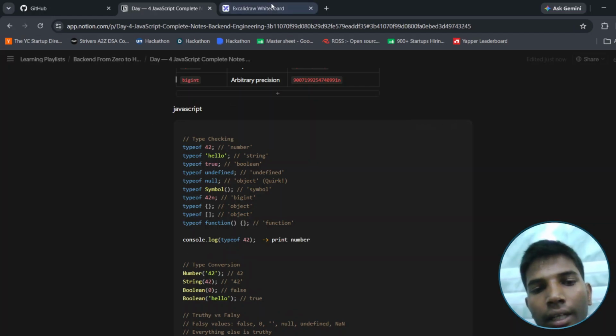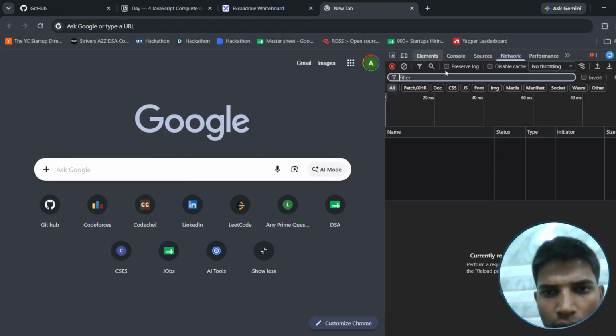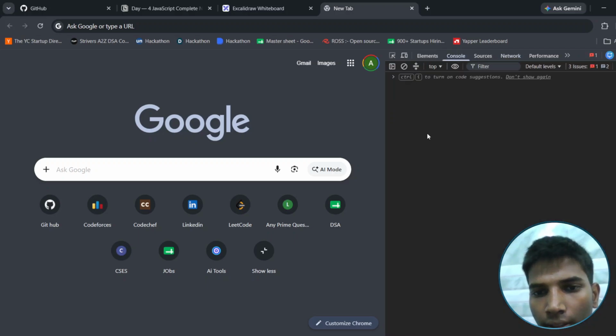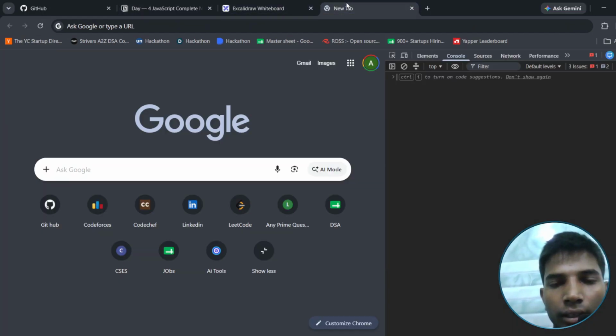As we can see, if we press Ctrl+Shift+I and type this in the console, we can see that here.